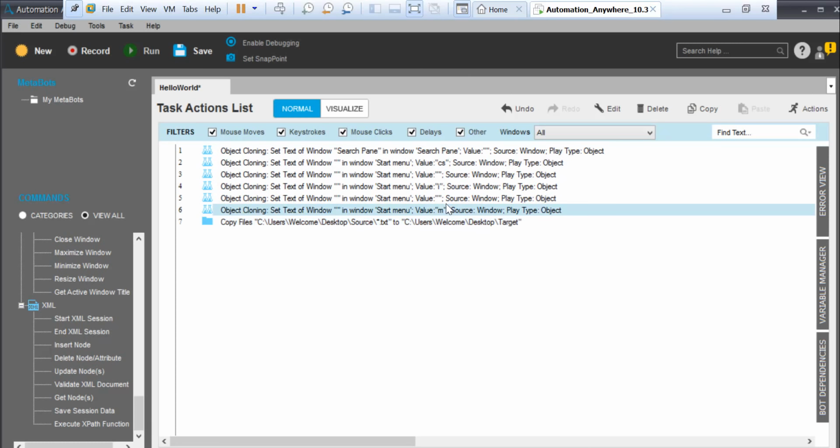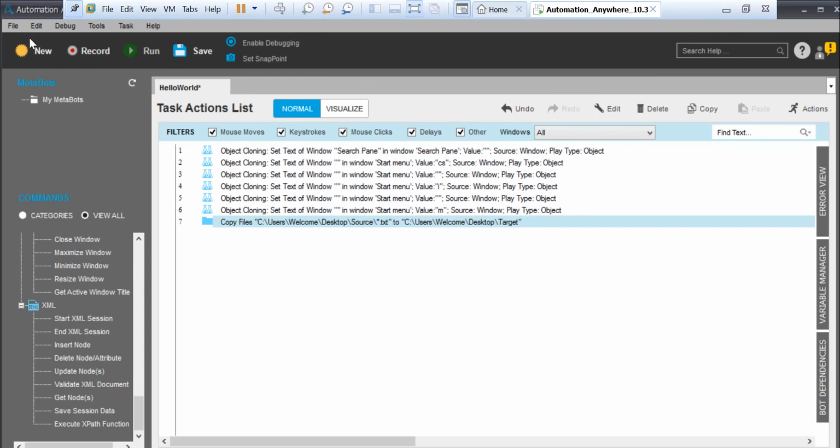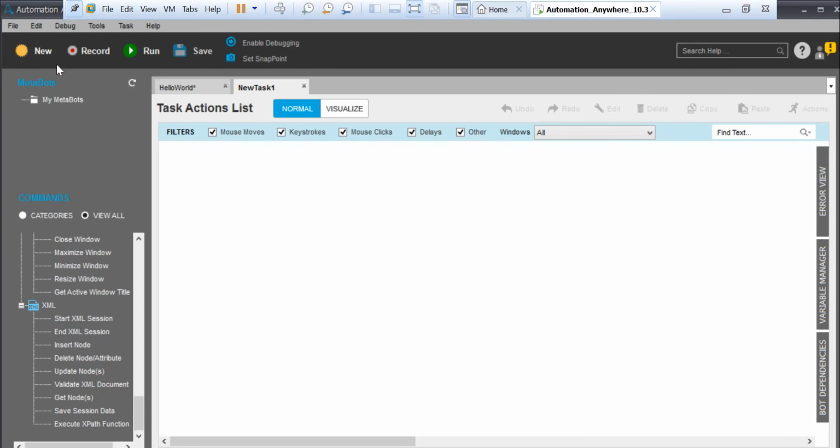Sometimes it depends. Sometimes we go with either the recorder or sometimes with the task, and we manually create the task. So that depends.